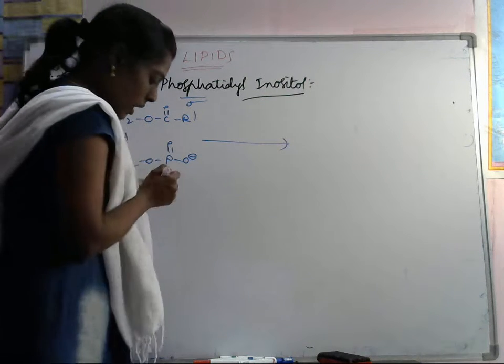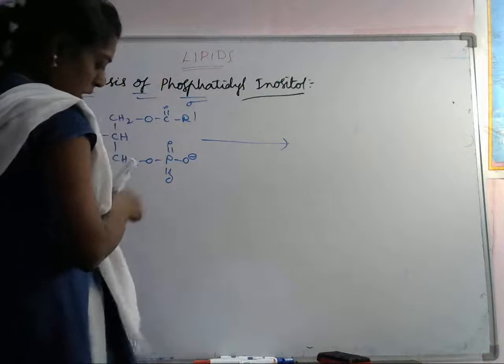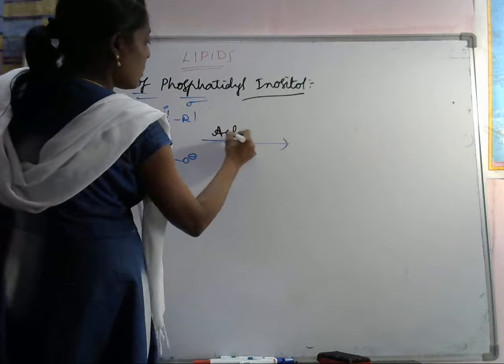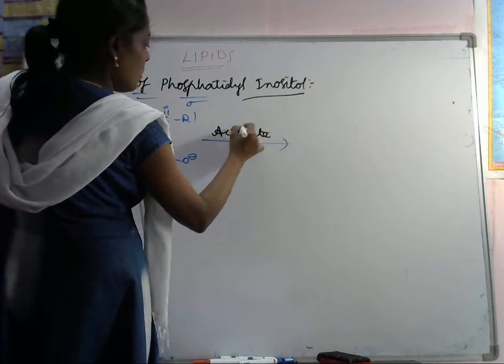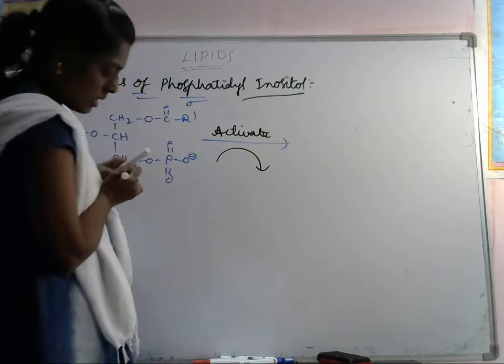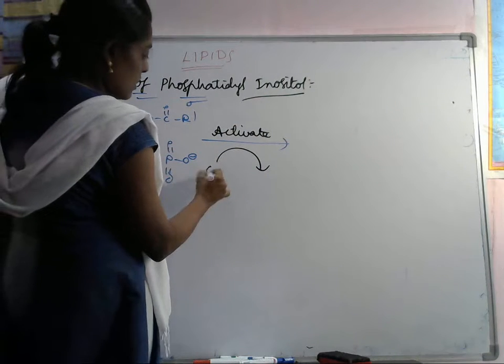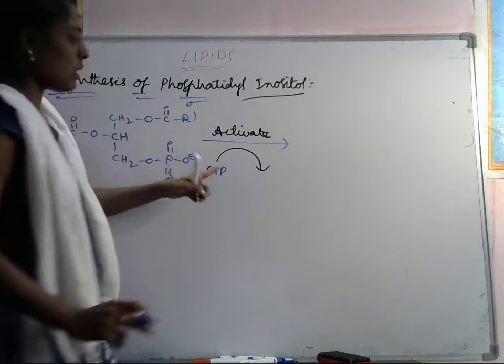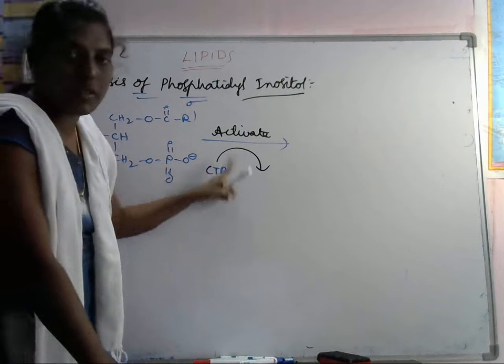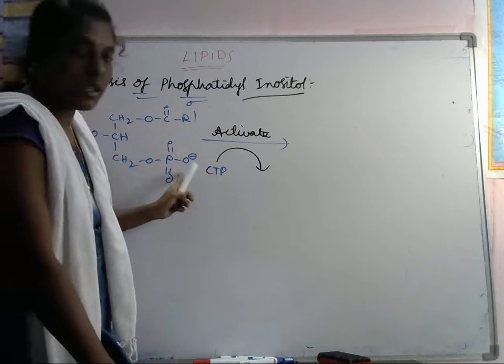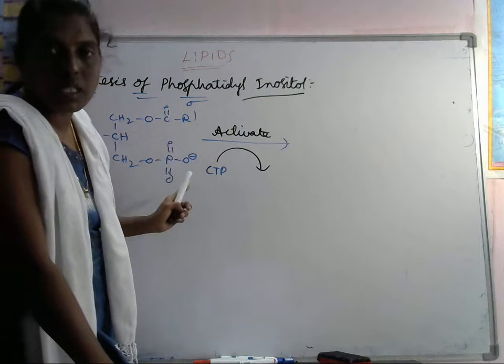Next we have to activate this one. For this we have to add the CTP. So what will this CTP do? It transfers one of the phosphate groups to this phosphate. Already one phosphate is there.